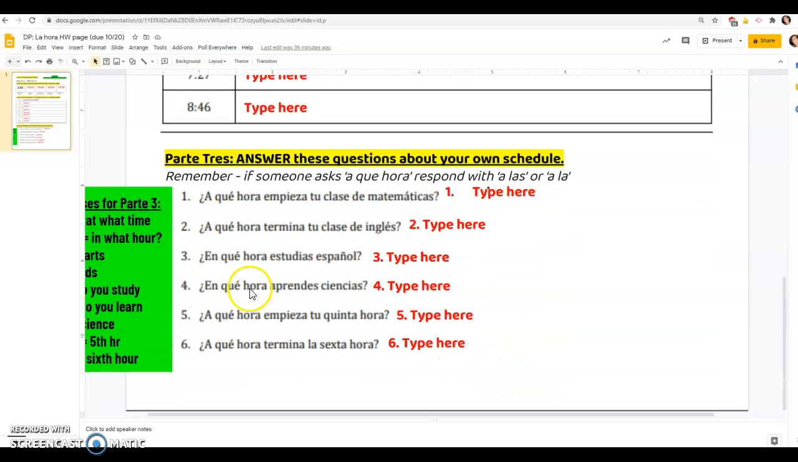And then the last part, parte tres, says answer these questions about your own schedule. Remember, if somebody asks you a qué hora, you need to respond with either a las or a la. Remember, the only time you use a la is if it's one something.